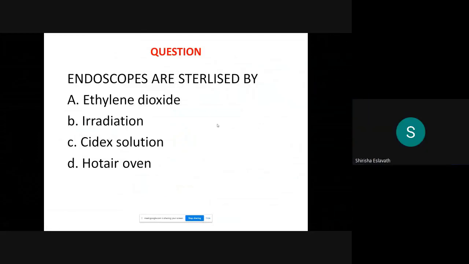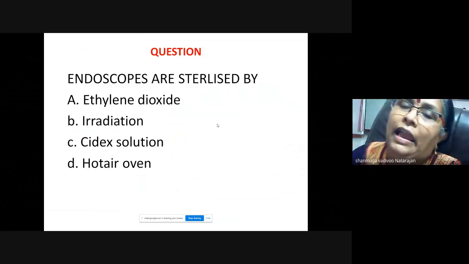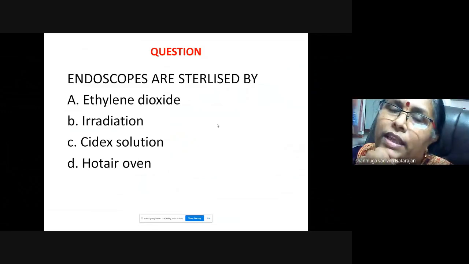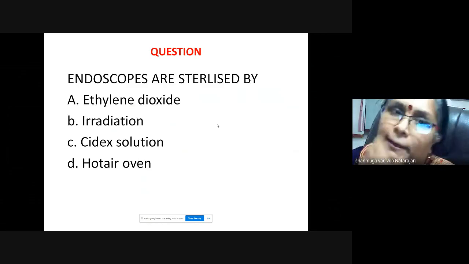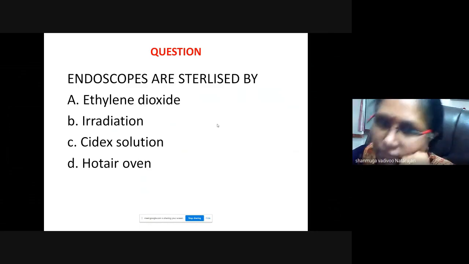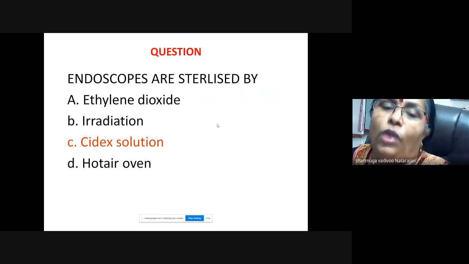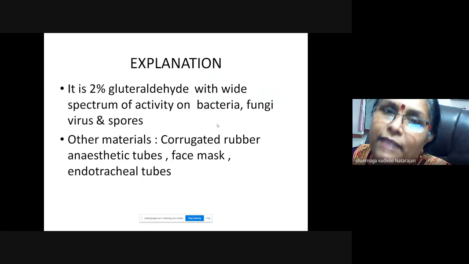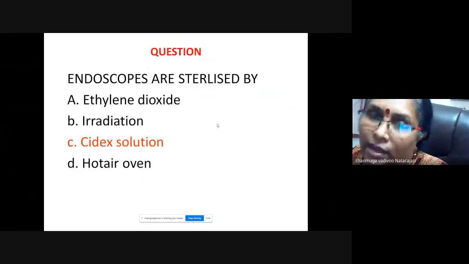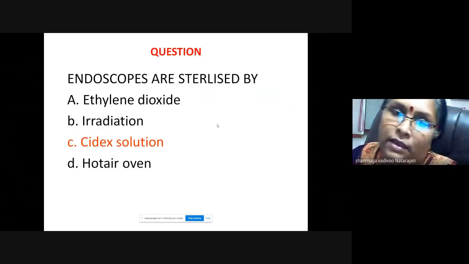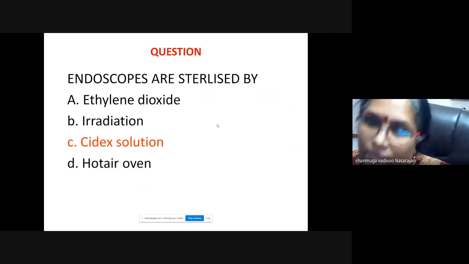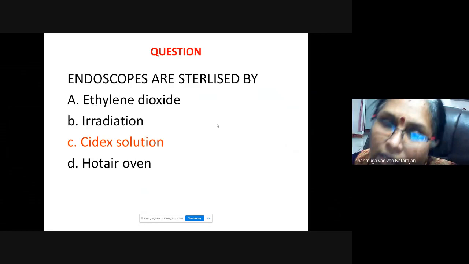Ethylene oxide, ETO, yes, they can use it, but the most preferred one for endoscopes is Cidex solution. What is Cidex? It is nothing but 2% glutaraldehyde. As you know, scopes are sterilized by glutaraldehyde, and Cidex is the common pharmacological name.